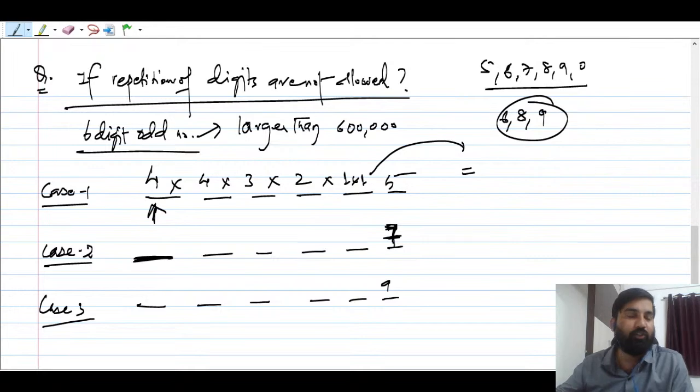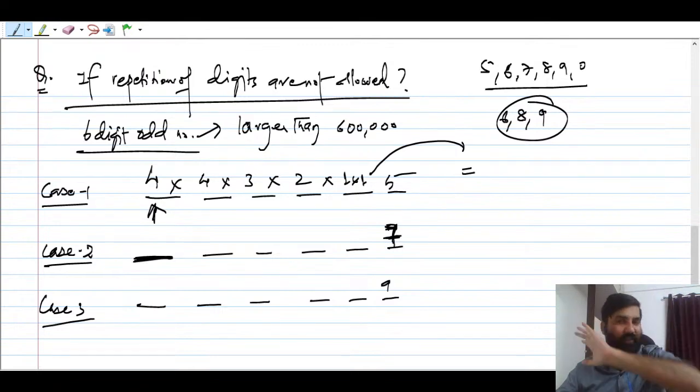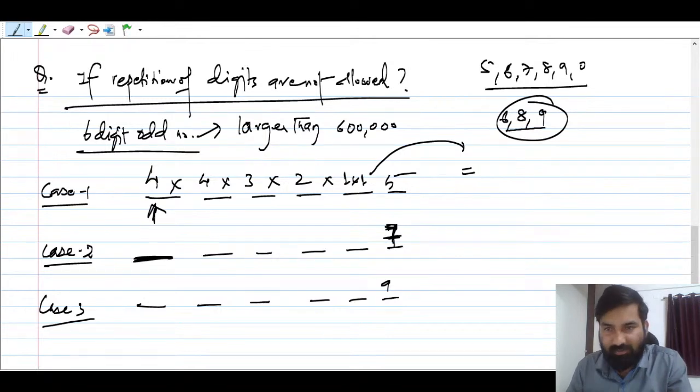Please write your comment in the chat box so that I will understand. It is very important to understand. Think about it. See, 7 already has got used to make the odd number, right? But you also have to get a number which should be larger than 6. So that is very important to understand. So you have got only how many possibilities in this case to fill? Here you have 6, 8, 9, so you can say 3 ways, right?